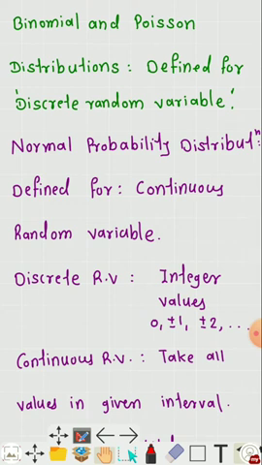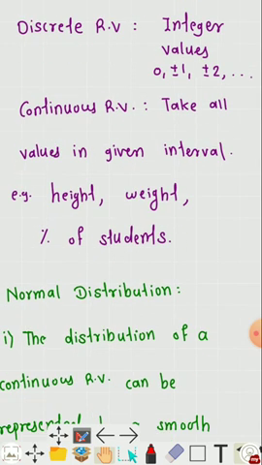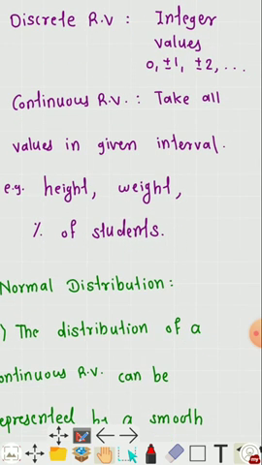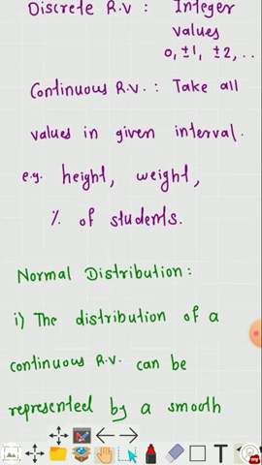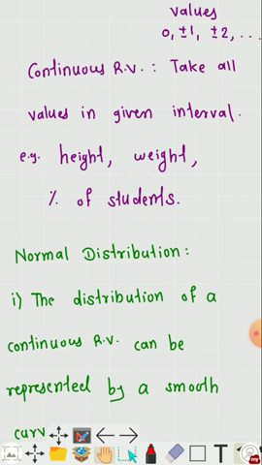So what is meant by a discrete random variable? A discrete random variable is the variable which takes integer values like 0, plus or minus 1, plus or minus 2, and so on, and a continuous random variable is a variable which takes all values in the given interval. For example, height is a continuous random variable, weight is a continuous random variable, percentage of students is a continuous random variable.